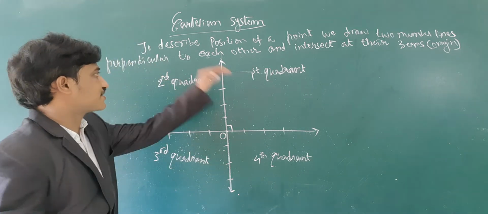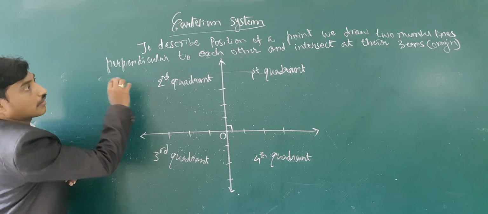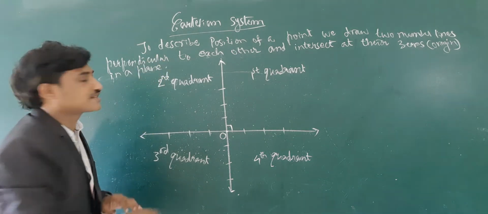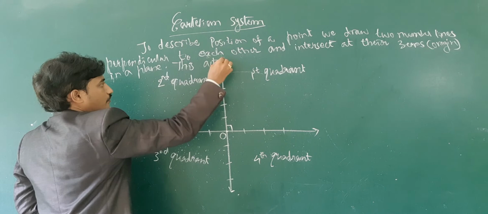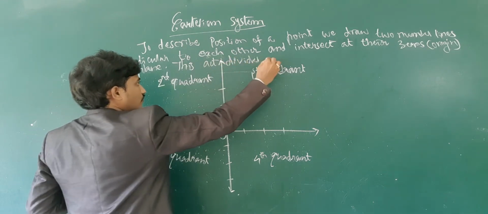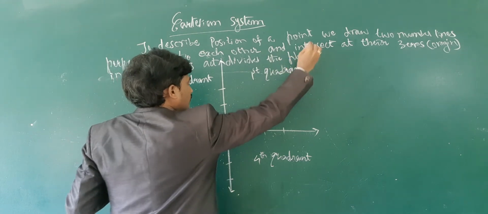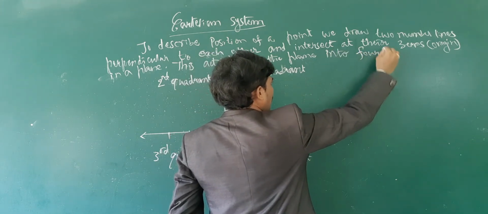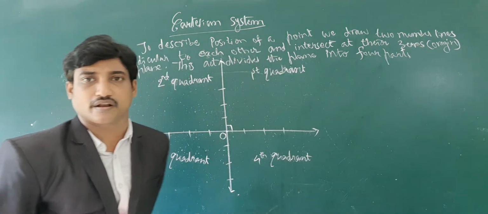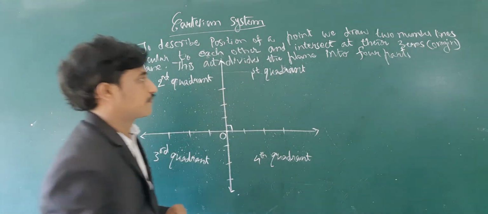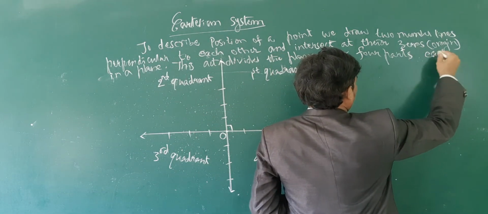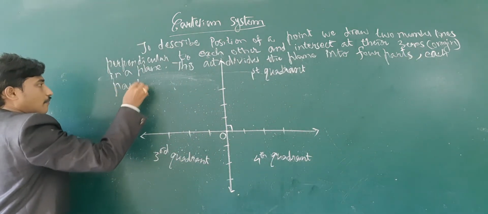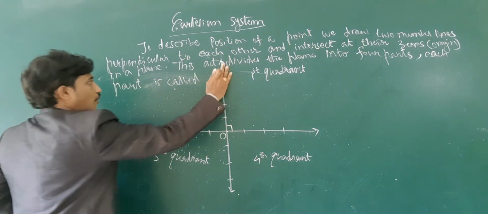This divides the plane into four parts, and each part is called a quadrant.